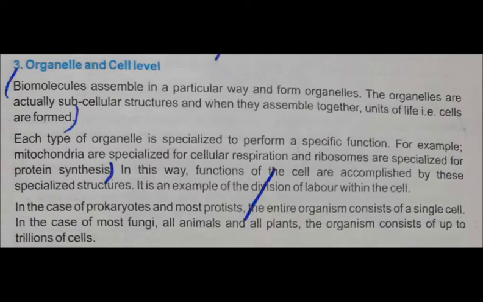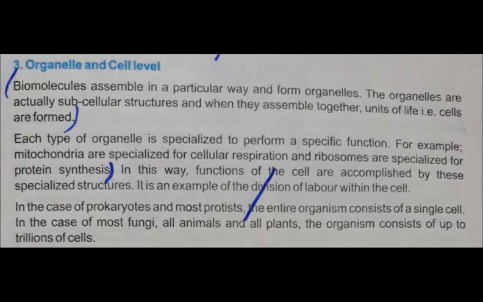And ribosomes are specialized for protein synthesis. So students, here we have studied the functions of two organelles, and these functions are also included in your assignment. One is mitochondria, specialized for cellular respiration, and the other is ribosome, specialized for protein synthesis.